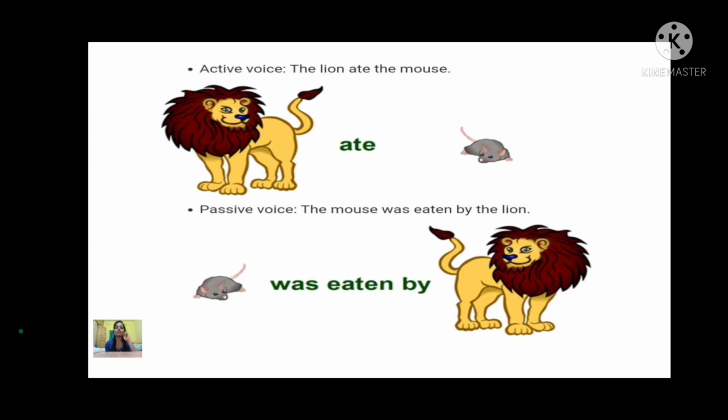Okay, so basically, once more I would like to take your recap. There are two types of voices, the active voice and the passive voice. In active voice we have to see where the action is being done, and in passive voice where it is being acted upon. There are two formulas for it. For active voice it is subject, verb and object, and for passive voice it is object, verb and subject.